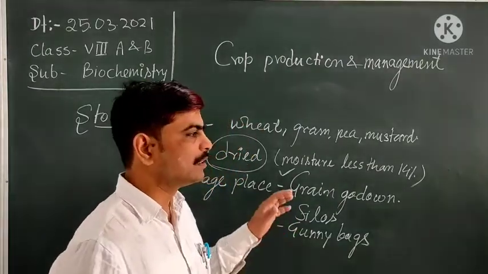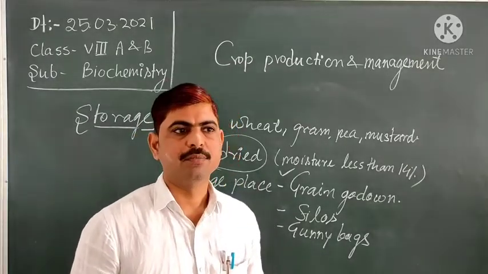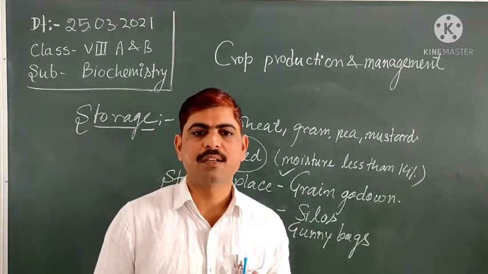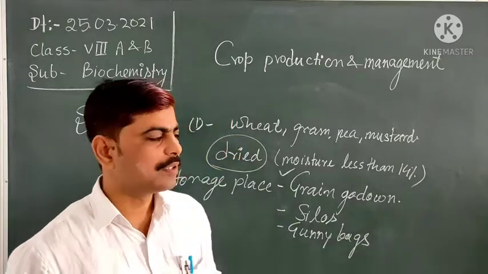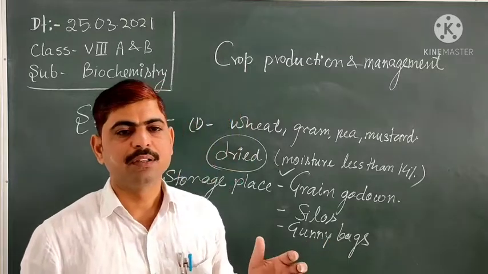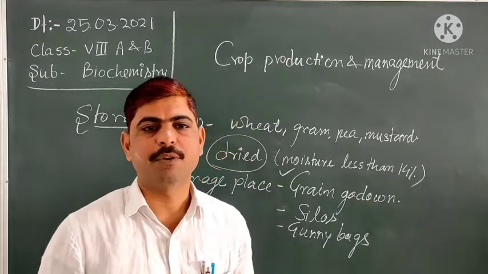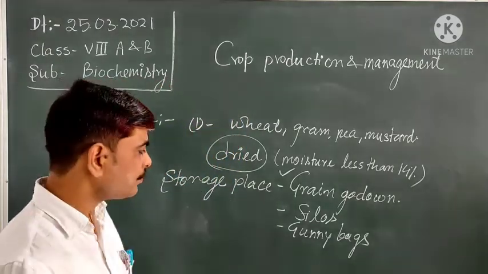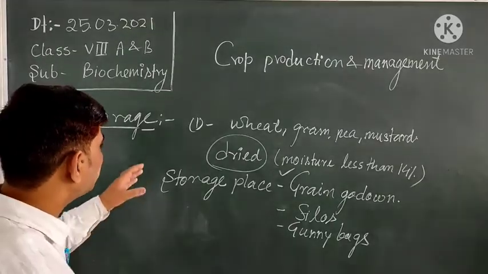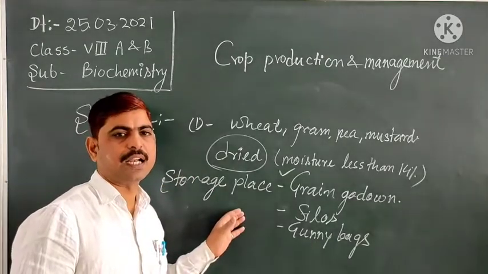These are also kept as dark, airtight rooms. If microorganisms are inside, they will not get oxygen or fresh air to breathe, and the vapor of chemicals like aluminum phosphide will not allow them to survive for a longer period of time. In this way, the crop is protected from damage caused by those organisms. Rodents are also controlled by using rodenticides. This depends on the nature of the crop, and these are the dry produce of the crop.